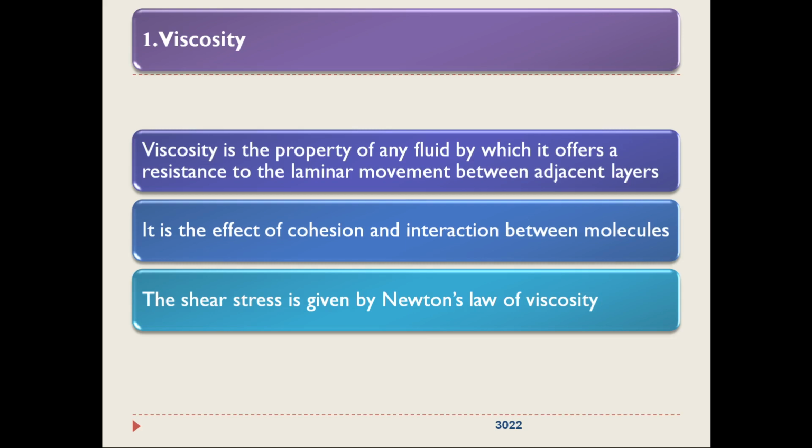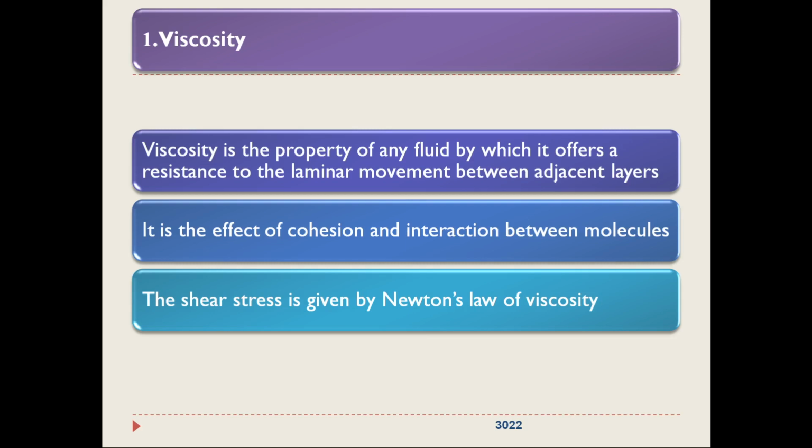So the viscosity, that characteristic viscosity, is the effect of cohesion and interaction between molecules. Now when one layer is moving over the other, it is shearing, right? That process is termed as shearing. That movement is by shearing one layer over the other. It is not pushing or pulling or tensile or compression, it is shearing. One layer is sheared over the other. So that's why it is termed as shear stress.